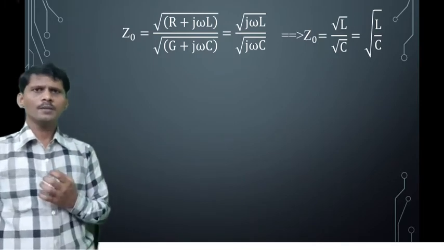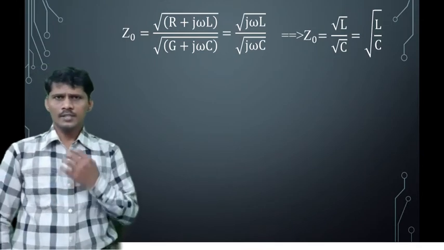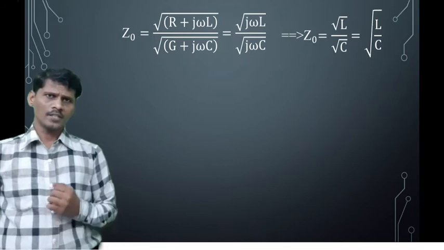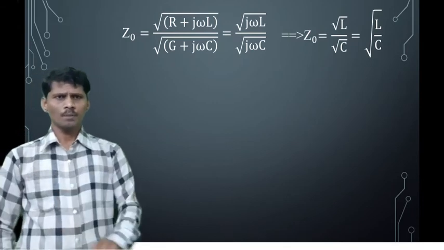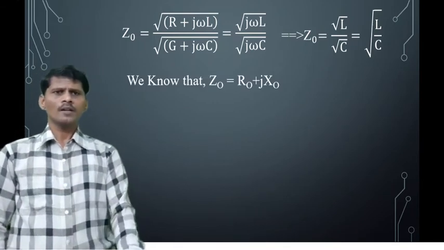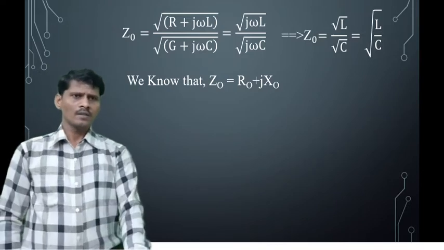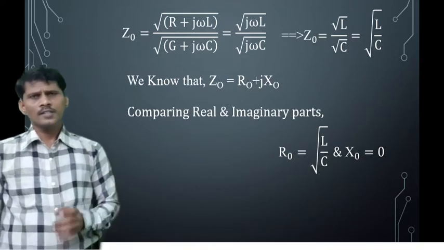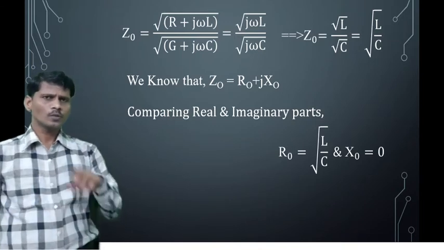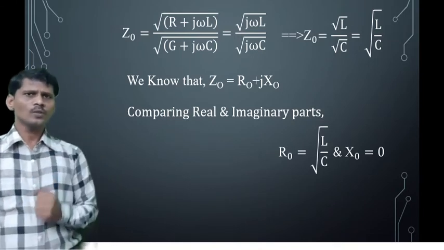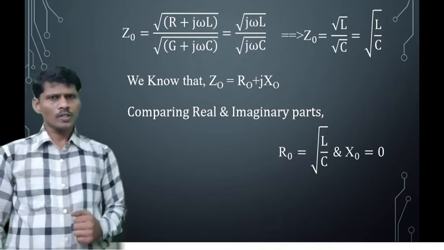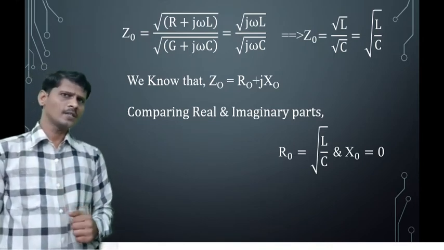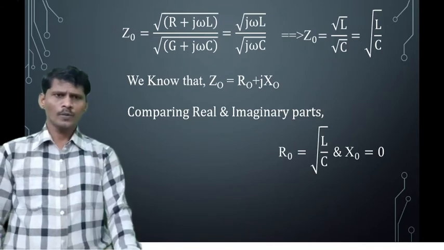The characteristic impedance is a complex quantity, that is, it has a resistive component and a reactive component. Z0 is equal to R0 plus jX0. So comparing real part and imaginary part on both sides, the resistive component is equal to square root of L by C and the reactive component becomes 0. Therefore, the characteristic impedance at the radio frequency is purely resistive.